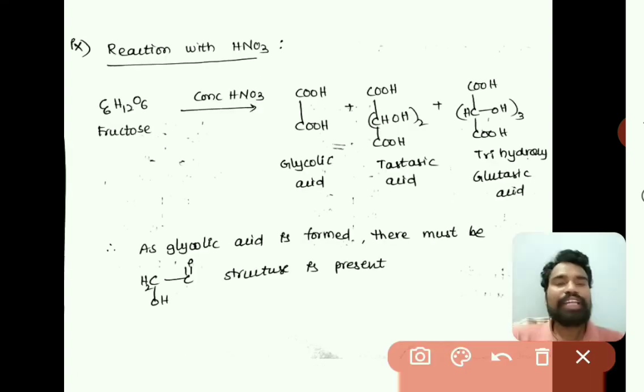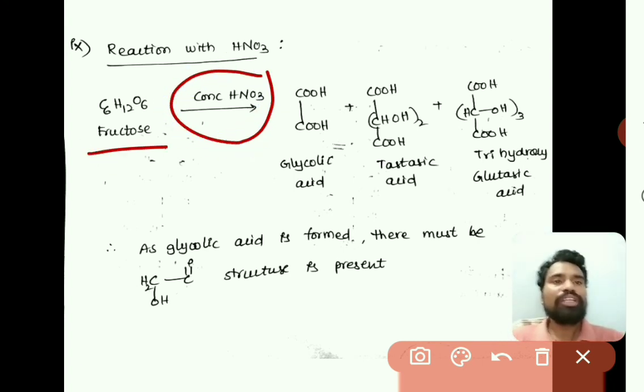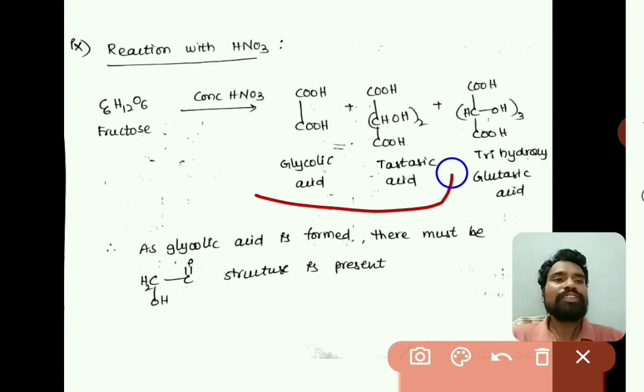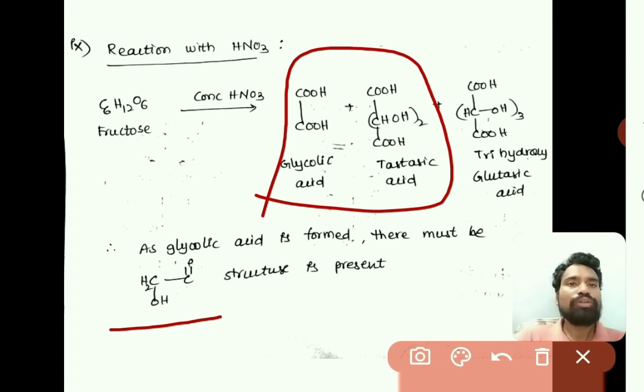So next one is a reaction with concentrated HNO3. So when fructose is reacting with concentrated HNO3, then it forms glycolic acid, that is CH2OH COOH, and tartaric acid and trihydroxyglutaric acid. So as this is forming glycolic acid and tartaric acid, we can confirm that there is a CH2OH and C double bond O structure present in the fructose, right?